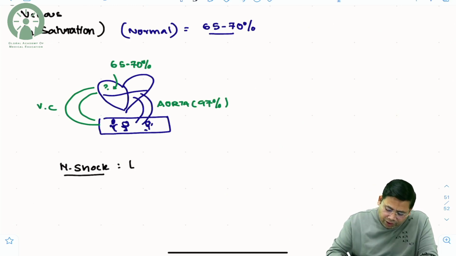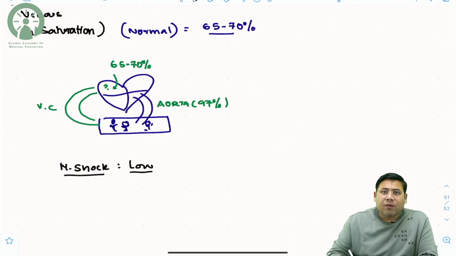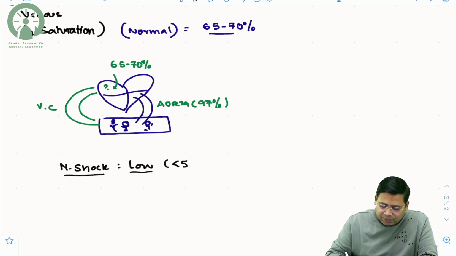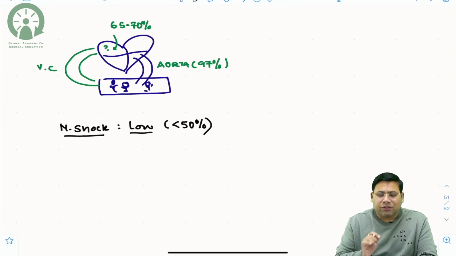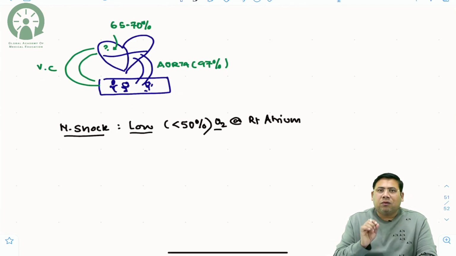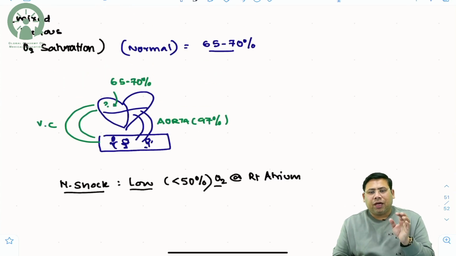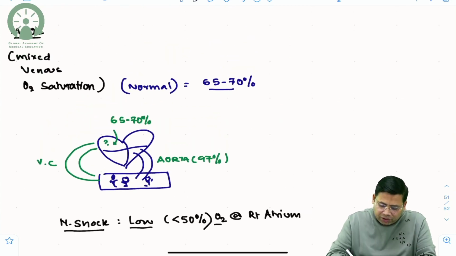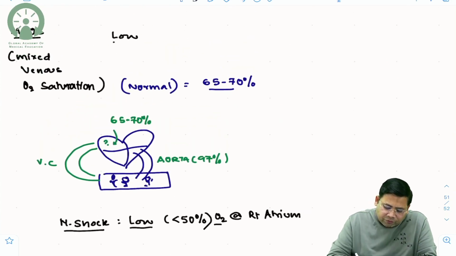So low Embose indicates less than 50% oxygen saturation at the level of, you can say, right atrium, indicates ongoing hypovolemic shock. So in hypovolemic shock, what do you get to see? You get to see low Embose.